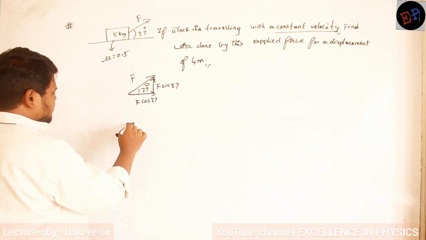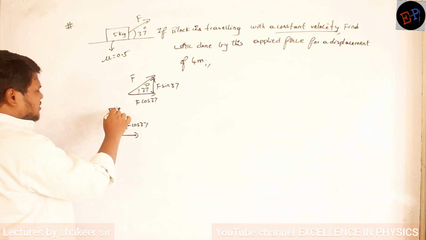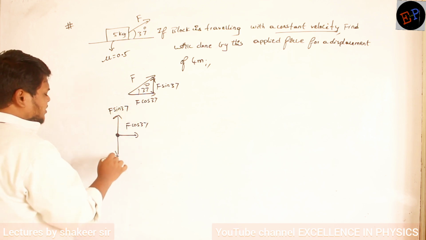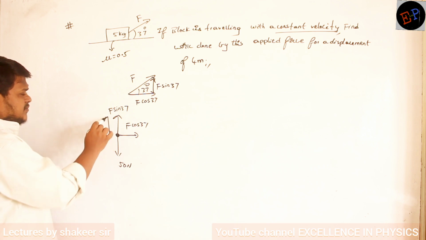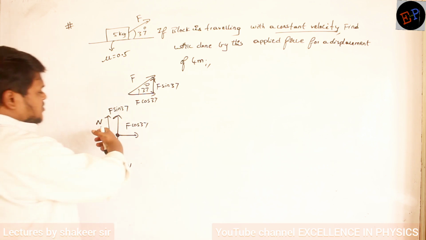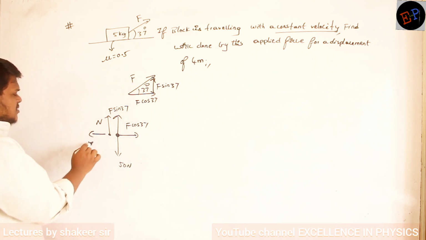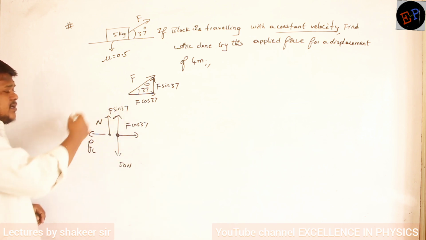So one horizontal force F cos 37 is acting. One vertical force F sin 37 is acting. One force is the weight of the body, 50 newtons, is acting. But the total weight doesn't fall on the ground, only some of the weight falls. So some normal reaction is acting in the upward direction. If the body tries to move in this direction, limiting friction starts acting in the opposite direction. So these are the different forces which are acting on this body.